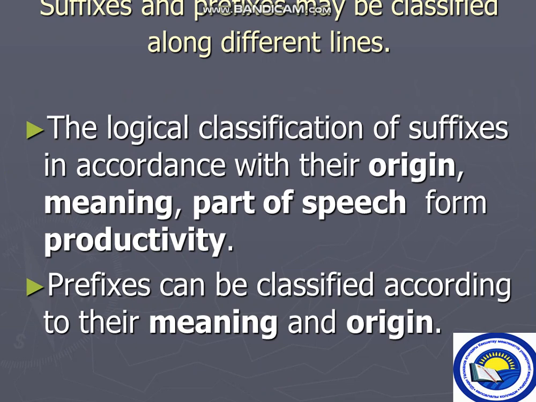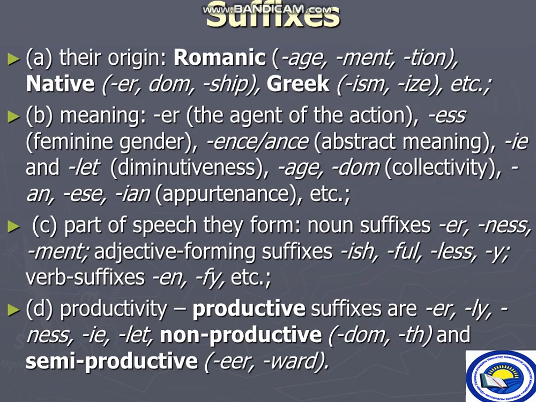Suffixes and prefixes may be classified along different lines. The classification of suffixes is in accordance with their origin, meaning, part of speech formed, and productivity. Prefixes can be classified according to their meaning and origin. Suffixes by origin: Romanic, native, Greek. By meaning: feminine gender, abstract meaning, the agent of the action, for example -er, doer; -let, diminutiveness; -age, -dom, collectivity; -in, -an, -ese, -ian, and so on.